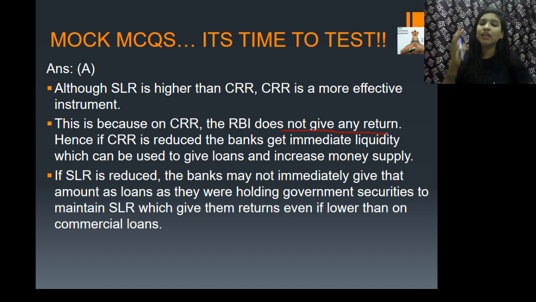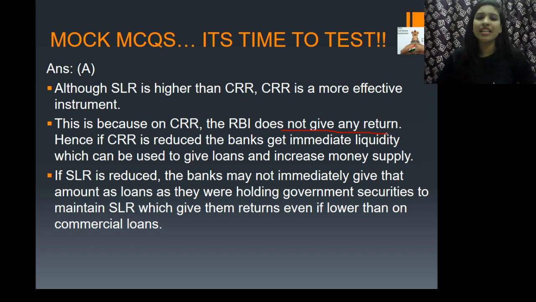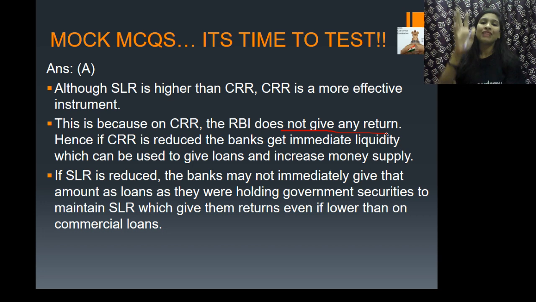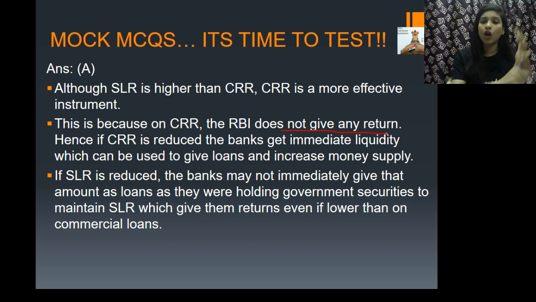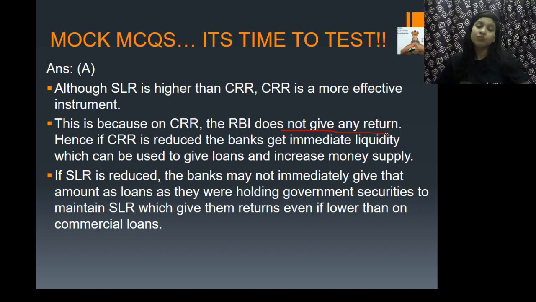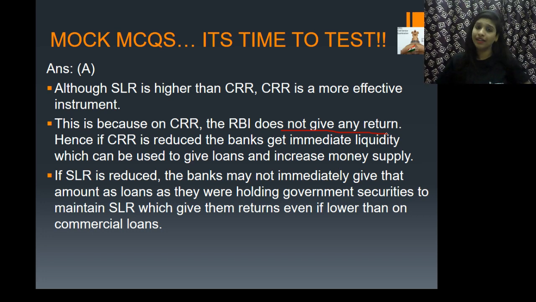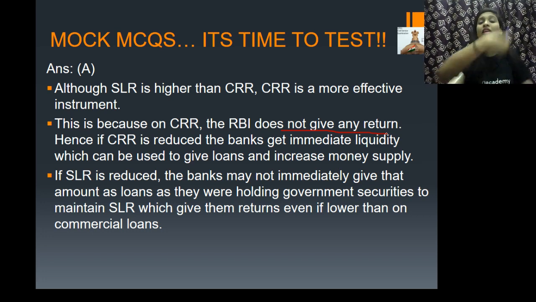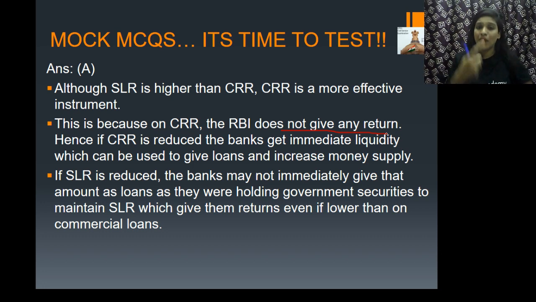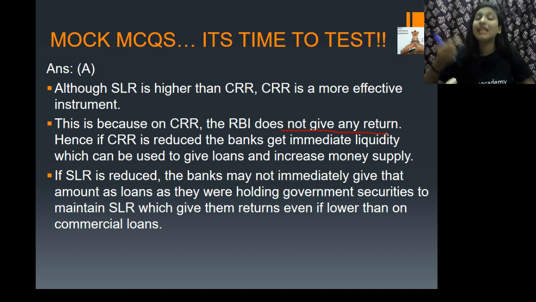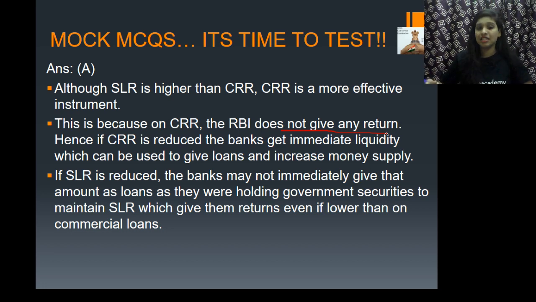For example, if the Reserve Bank of India, the central bank of a country, decides to reduce the reserve requirement from 10 lakh and says that hereafter all commercial banks, be it Canara Bank or SBI, are required to keep only 5 lakhs, then these commercial banks will have more money in their hands. They can give that money as loans to customers, whereby the money supply in the economy and the circulation of money increases, and more loans can be given to customers by these commercial banks.